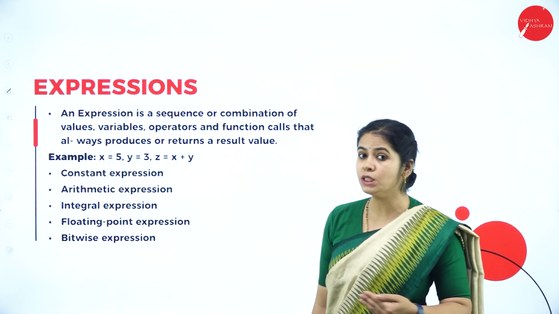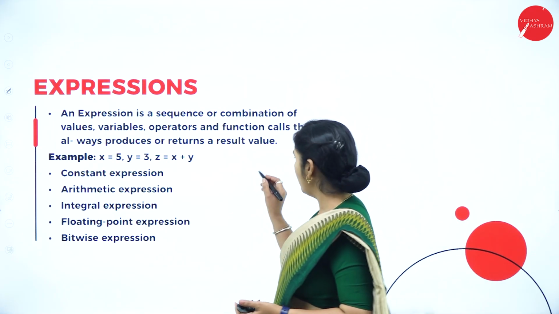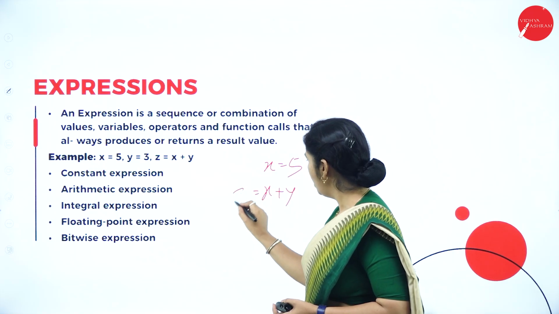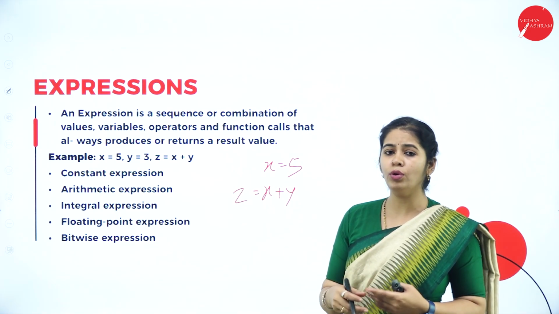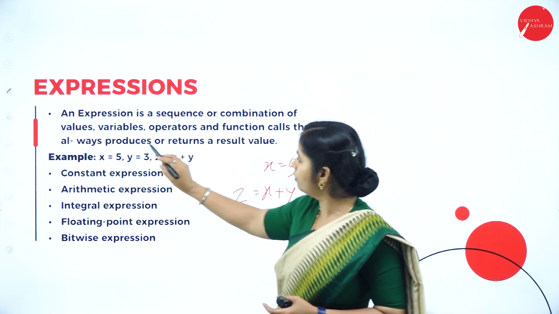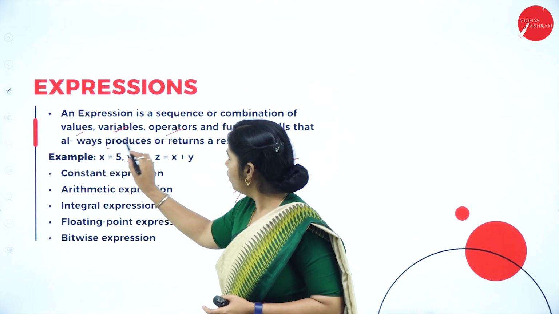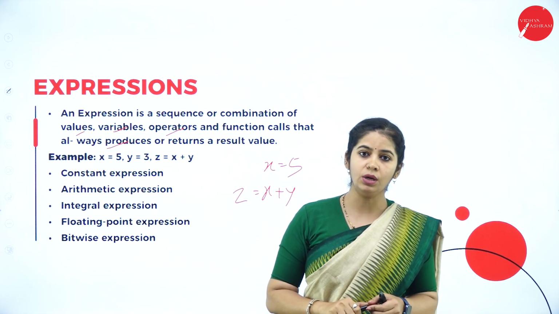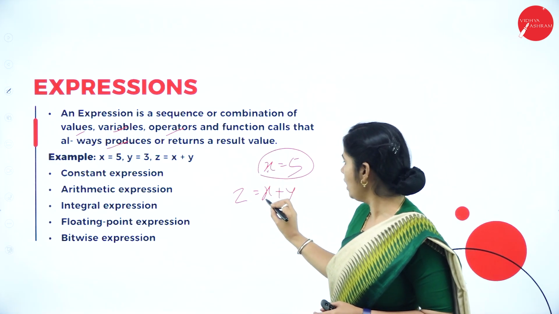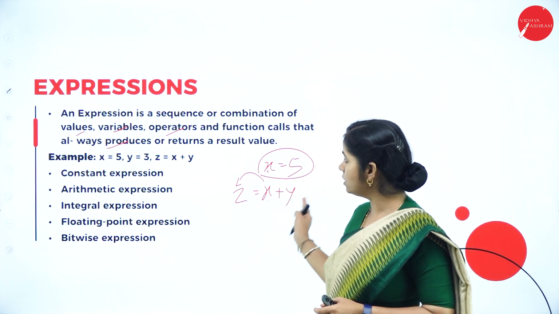Next topic what we have is expression. What is expression? Any value given to the variable is called an expression. Say for example, x is equal to 5 is also an expression. x plus y is equal to z is also an expression. Computing something on the computer is called an expression. An expression is a sequence or combination of values, variables, operators and function calls that produces a result value. So it will produce a value as x value as 5. It will add the two values and produce the result for the variable z. So this is an expression.